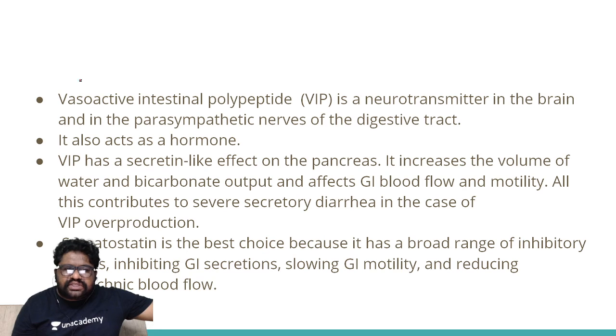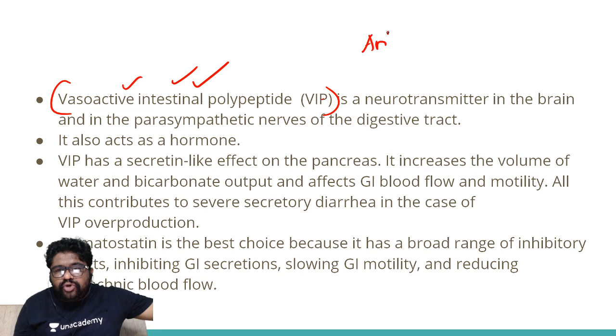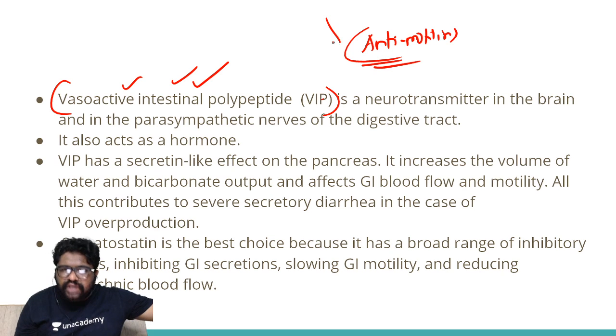In the given question where we had severe diarrhea and fever, it was because of a mass that was producing more vasoactive intestinal polypeptide. There is no compound called antimotulin. Please remember, it was just a fun addition. I added it out of a cruel thought process, and I'm really sorry about it. There is no compound called antimotulin, but somatostatin is the best choice.